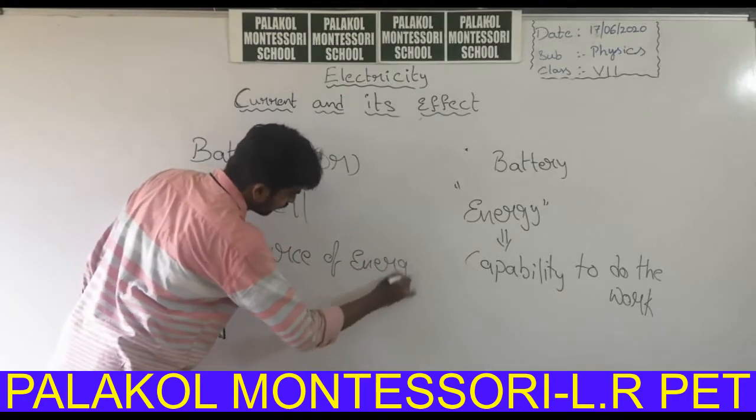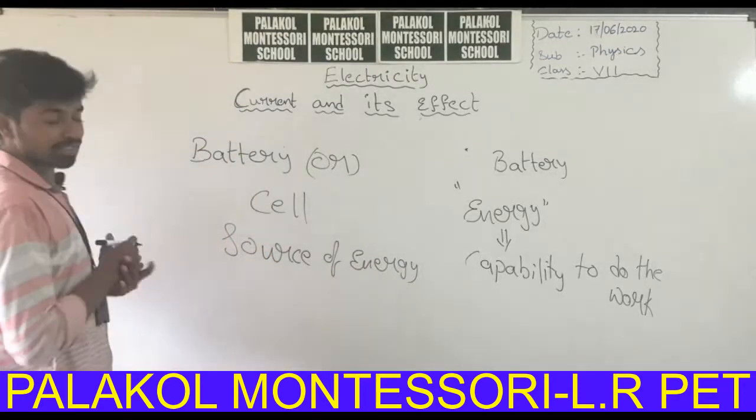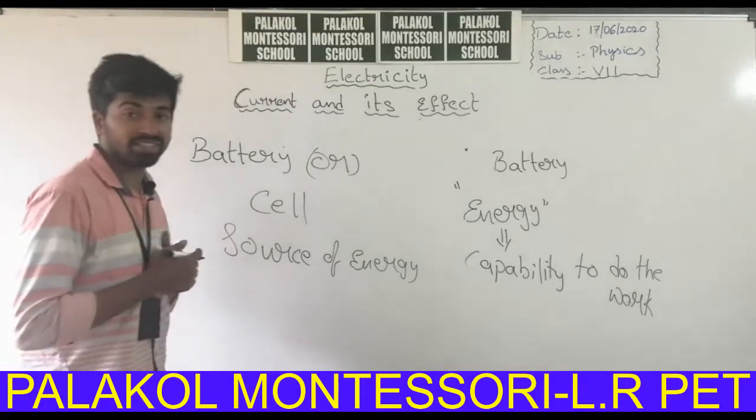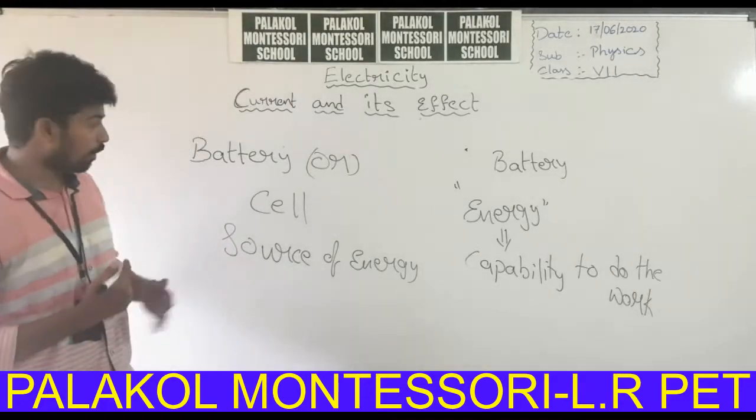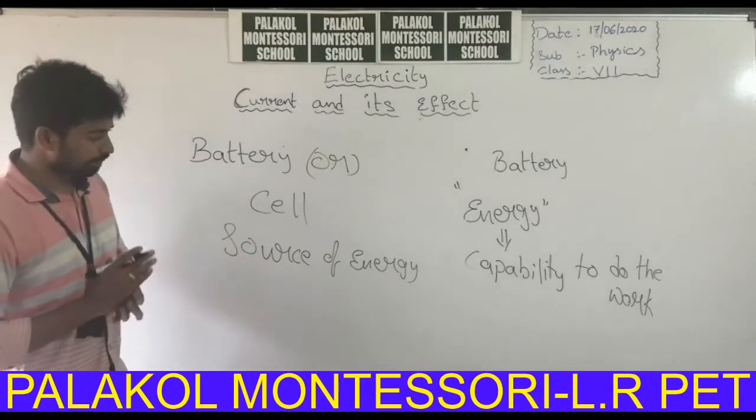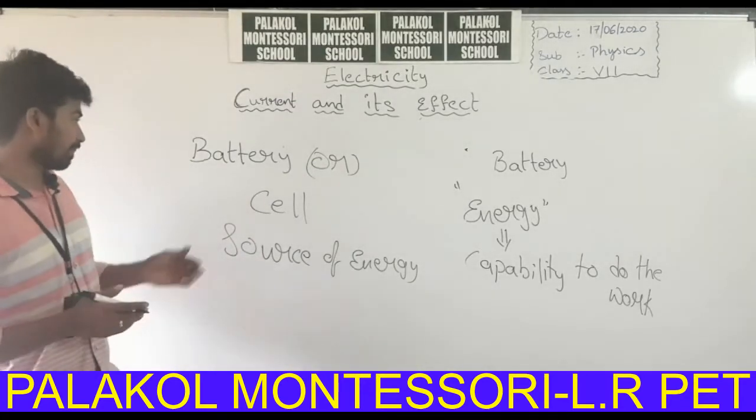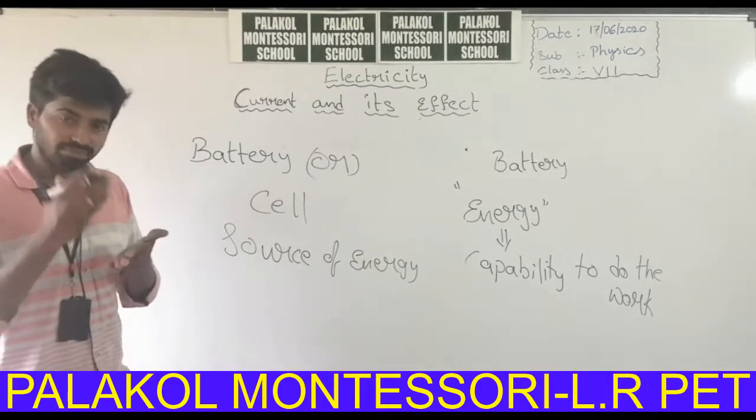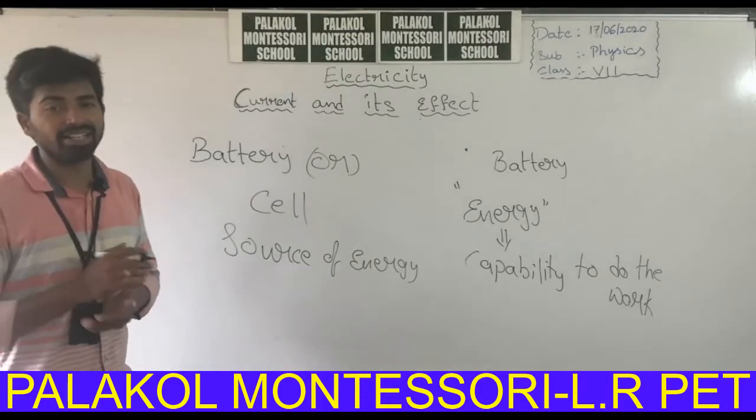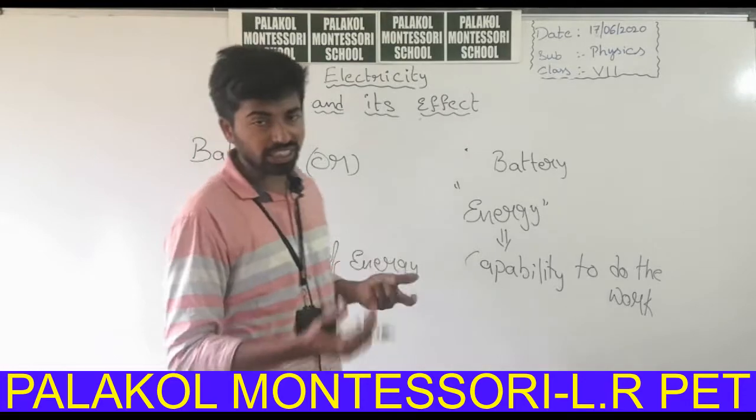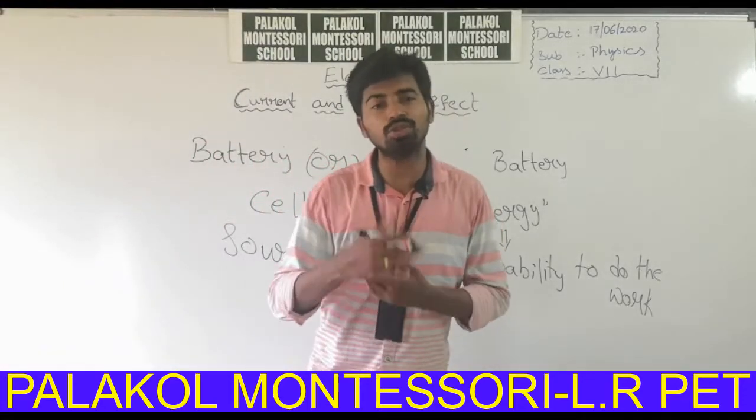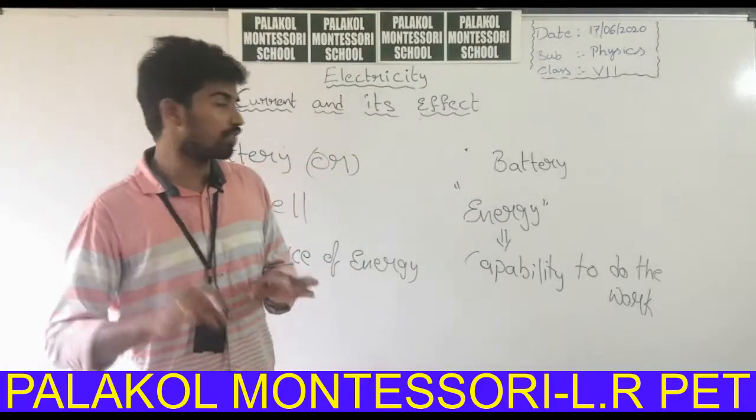Let us learn what the batteries consist of, so that you can know how the battery produces energy, how the battery acts as a source of energy. So what is a battery? A battery is a source of energy. Without a battery, the torchlight doesn't work. Why? Because there is no source of energy.